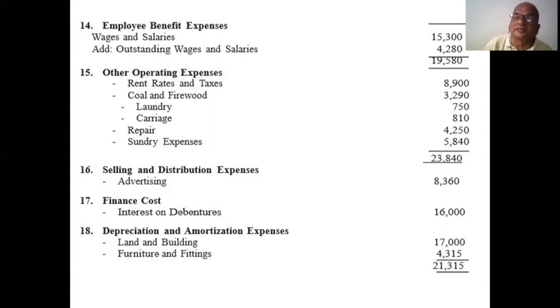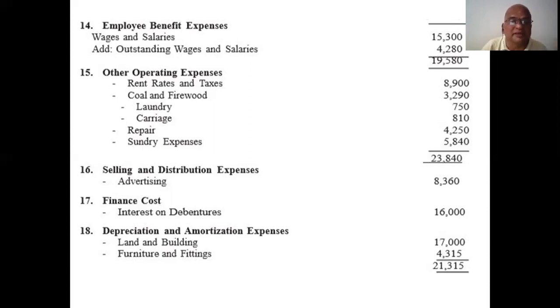Advertisement. Because for any product, you must make advertisement, or otherwise you can't sell a single unit. That's why we must do advertisement and publicity for everything. So advertisement expenses come under Roman number 16.